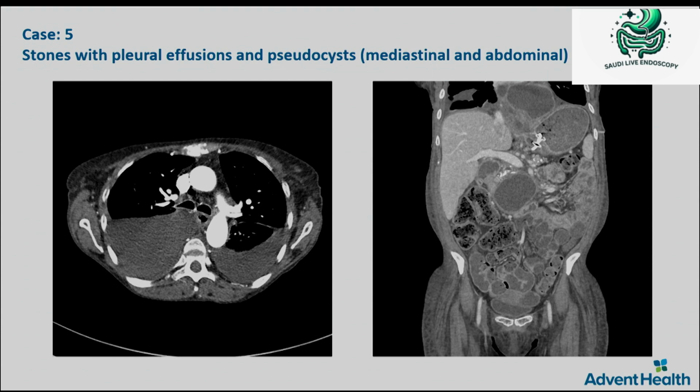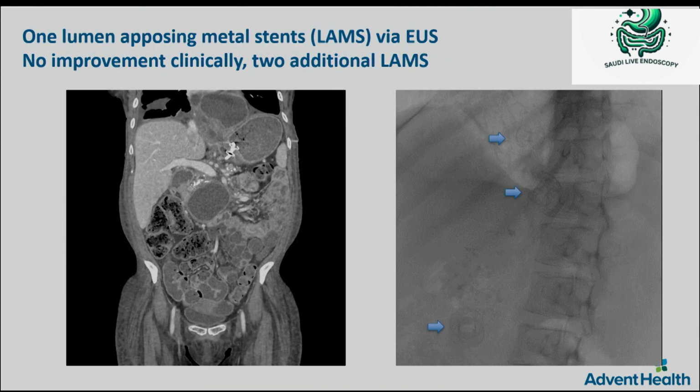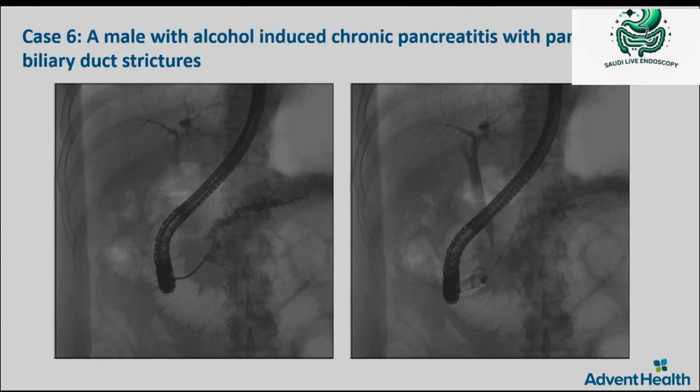In that case, use a smaller stent, and if you are using a lumen-apposing stent like LAMS, like Axios, then use a smaller diameter, and then put a larger, longer double pigtail stent in that, and push that pigtail into the stomach so it drains downwards and does not put the patient at risk of aspiration. These patients also can develop mediastinitis, so you have to be careful about that.